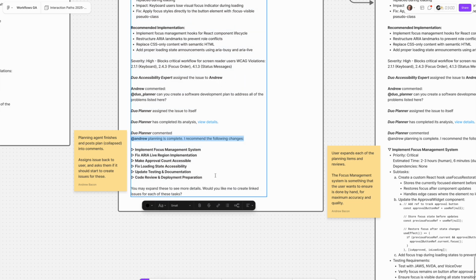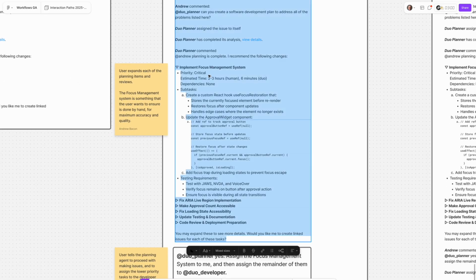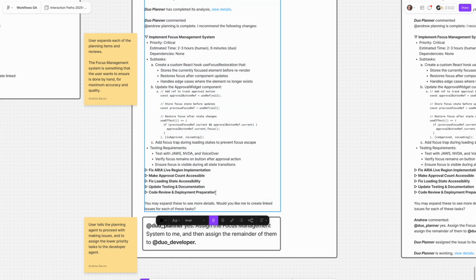It recommends the following changes, and it comes up with a big list of things it wants to change. In this case, I decided to make them all expandable just to keep it condensed. But I'm curious, right? So focus management system sounds like a big deal. Let me click on that and I'll open it up. And it expands and shows a more detailed view about what needs to happen. If I'm the developer here, maybe these down here I'm comfortable with an agent implementing, but this one is something I really want to make sure I do myself. I want to make sure it gets done right.